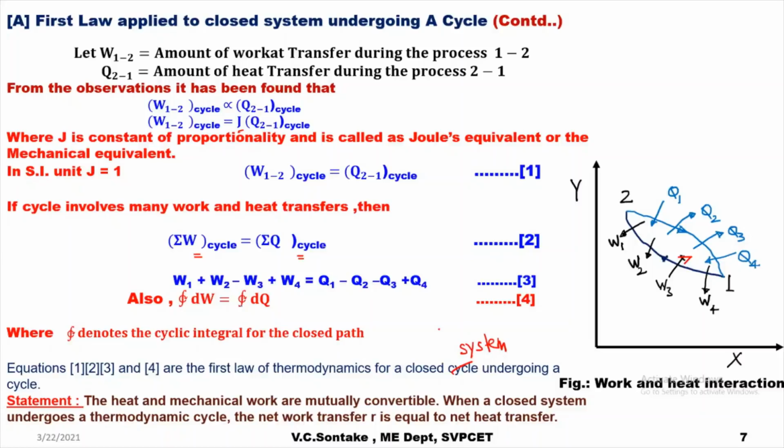So, heat and work are two different forms of energy, and being energy, one form can be converted into another form and vice versa. So, work can be converted into heat, heat can be converted into work. So, this is the statement of the first law of thermodynamics for a closed system undergoing a cycle.